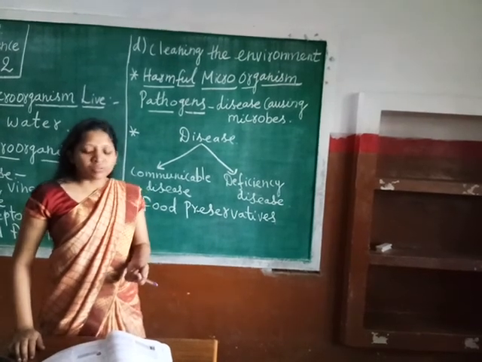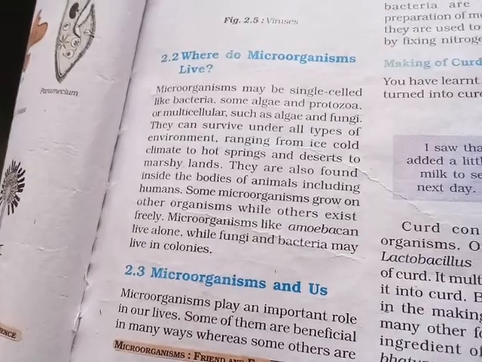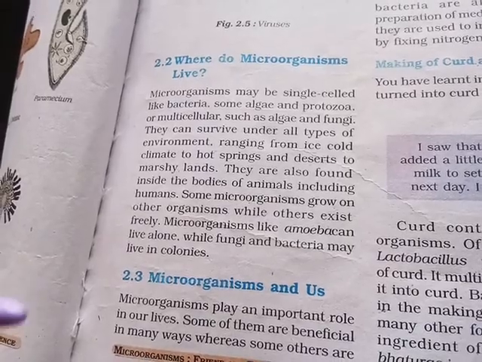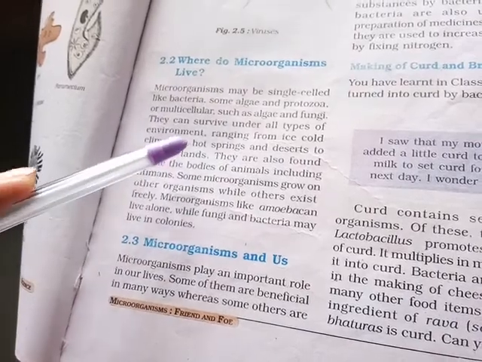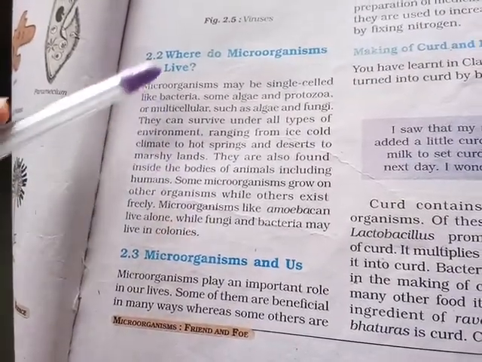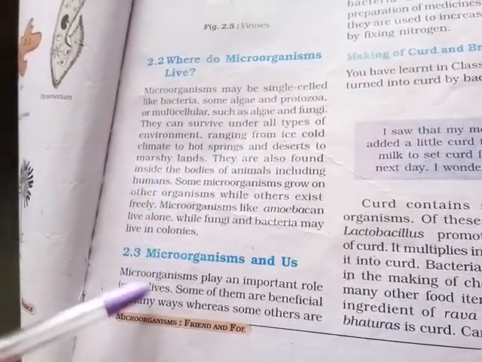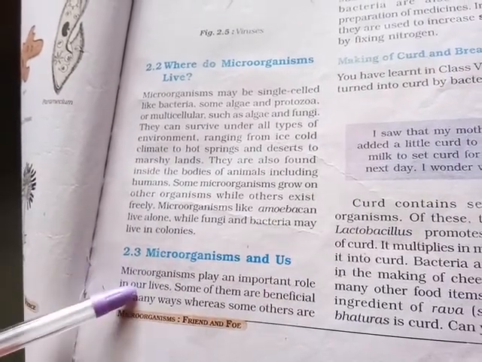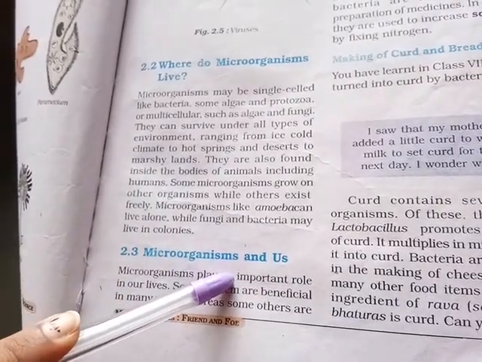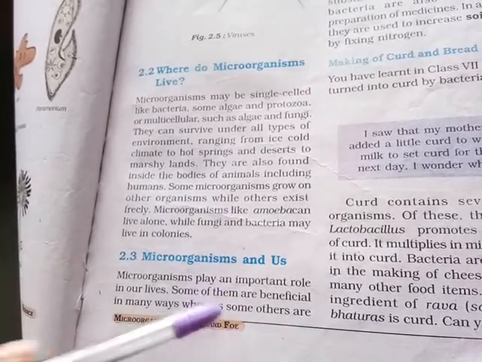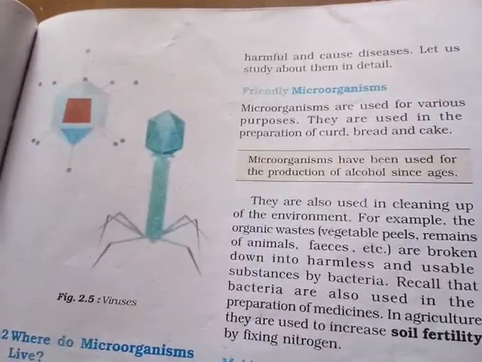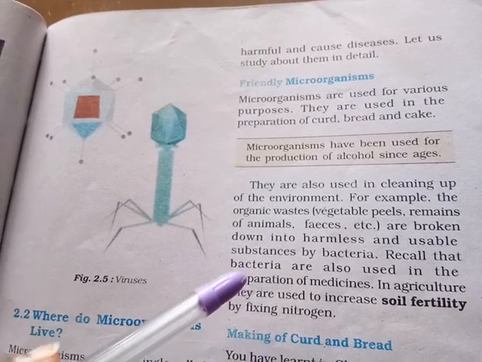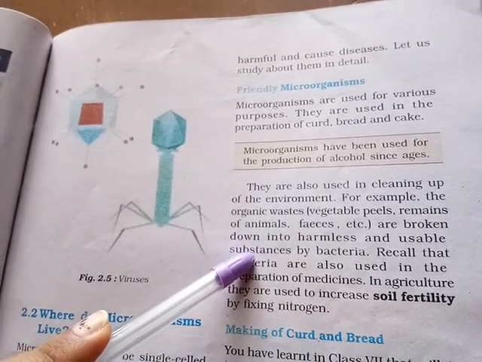Understood? Okay. Next. So students, today I have explained the topics. Where do microorganisms live? That means air, water and soil are the places where microorganisms live. Next one, microorganisms and us. That means how microorganisms can be helpful, how they are useful for us. Then friendly microorganisms. Here I told you that all microorganisms are not always harmful. They can be used for different types of benefits.